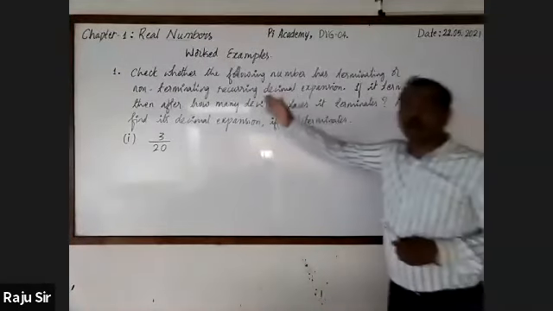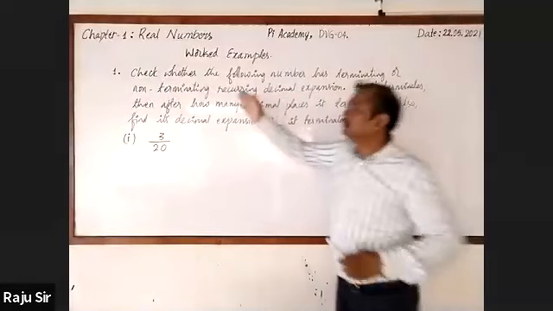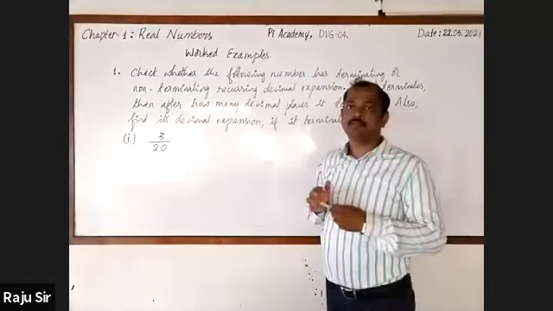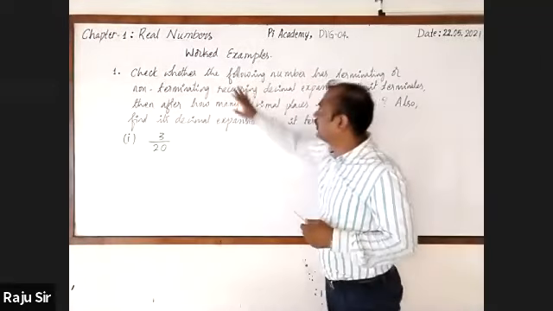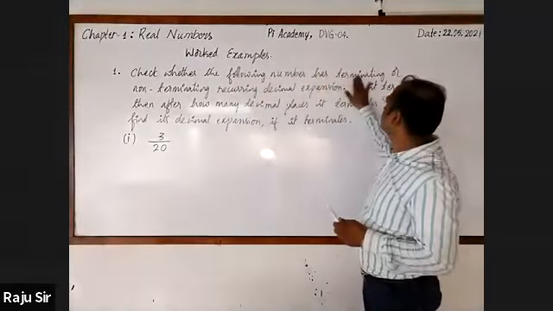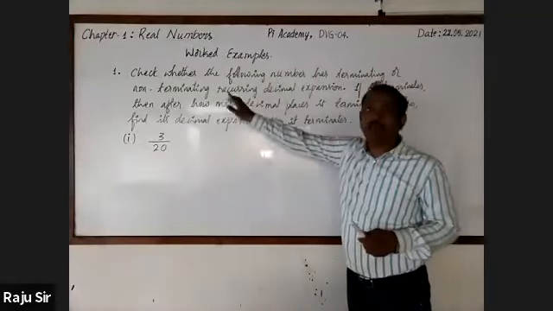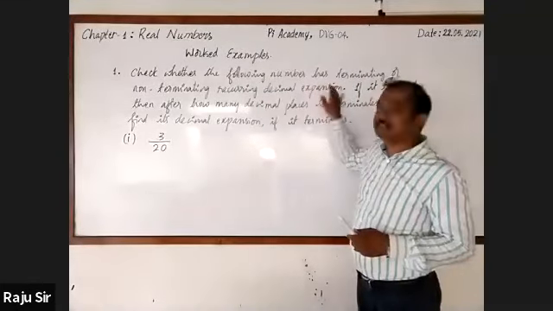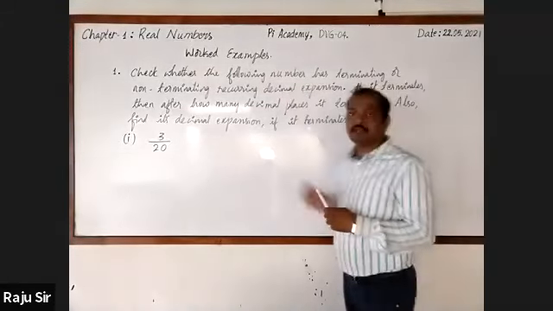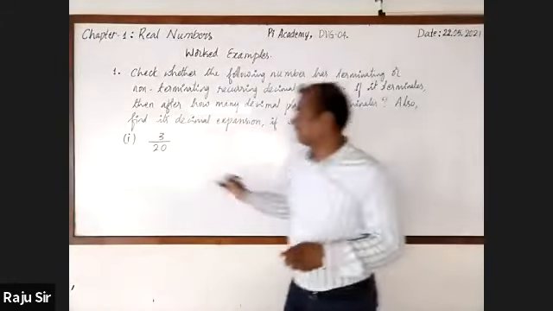By going through this whole statement, you can come to know that there are 3 sub-questions. Among them, one is, first we have to check whether the following number has terminating or non-terminating recurring decimal expansion. This is the first sub-question. Let's go for answering first.